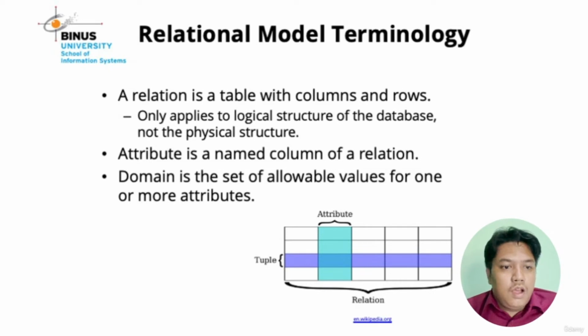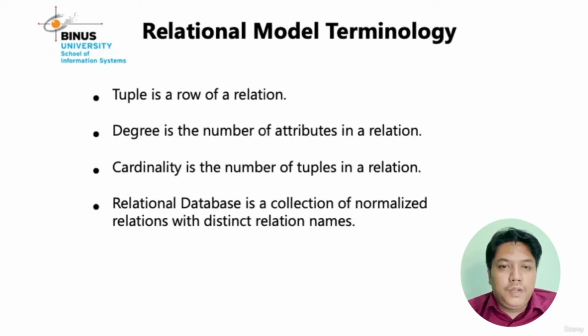Next, tuple. What is the meaning of tuple? A tuple is a row of a relation. And then degree. What is the meaning of degree? Degree is the number of attributes or columns in a relation or table. And then cardinality. What is the meaning of cardinality? Cardinality is the number of tuples in a relation.